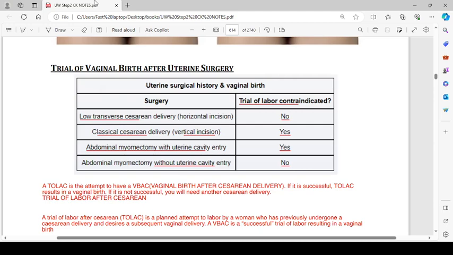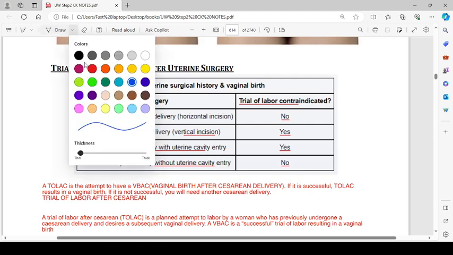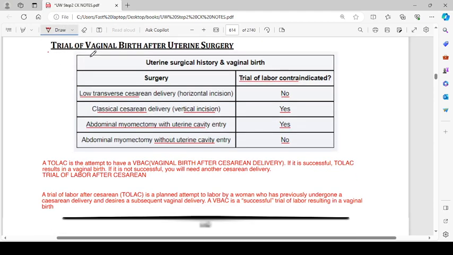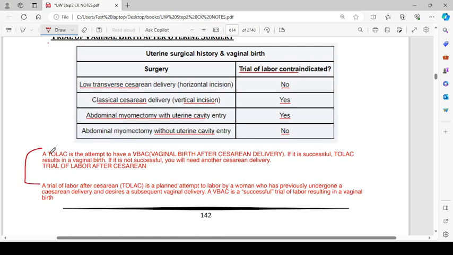So trial of vaginal delivery basically means, can we try vaginal delivery after cesarean section? It is written over here, trial of labor after cesarean is the attempt to have a vaginal birth after cesarean section. If it is successful, it results in a vaginal birth. And if it is not successful, you will need another cesarean delivery. Trial of labor after cesarean section, basically, that is the meaning of that.